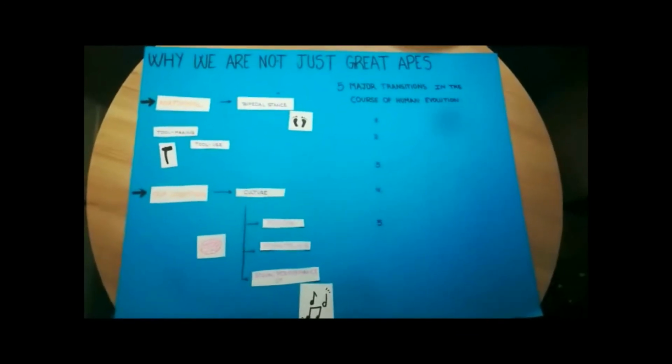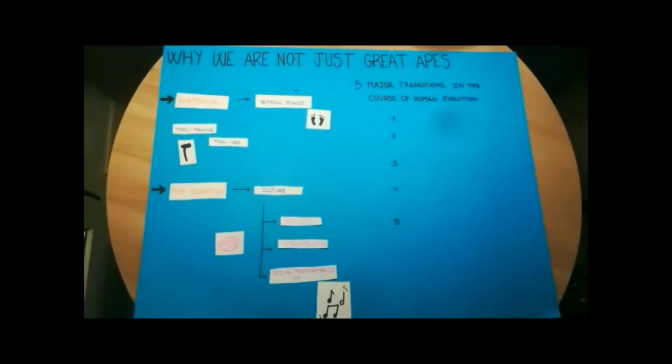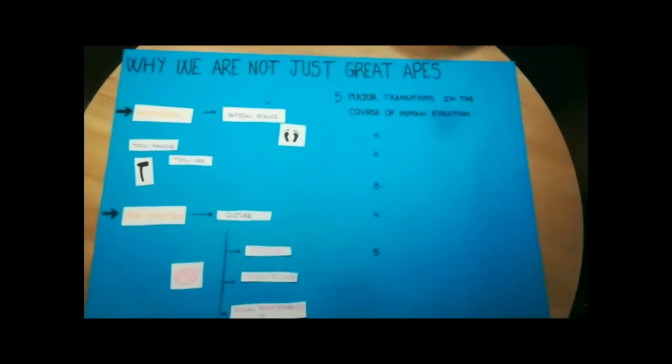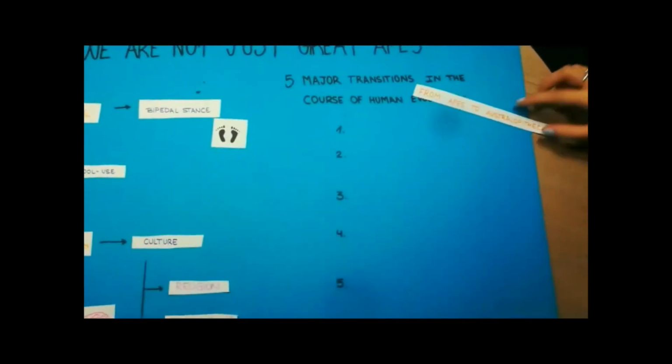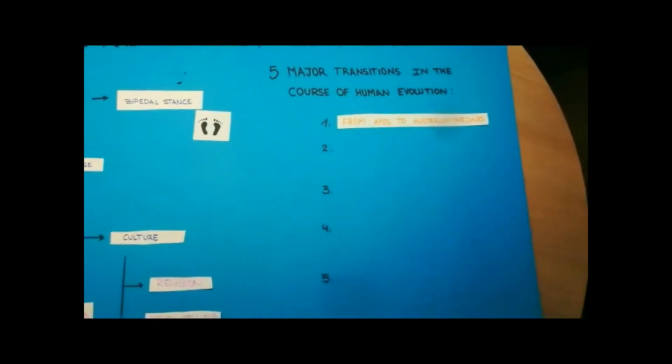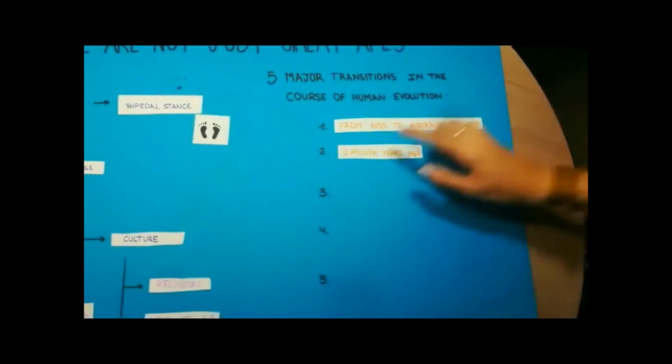There are 5 major transitions in the course of human evolution. Each one is based on a major change in brain size or ecological circumstance. First, we have the transition from apes into the Australopithecines, which involves mainly an ecological and anatomical transition with no evidence for any significant change in brain volume or cognition. After this, there are 3 phases of brain evolution, starting 2 million years ago with a significant jump in brain size with the appearance of the genus Homo 1.8 million years ago.